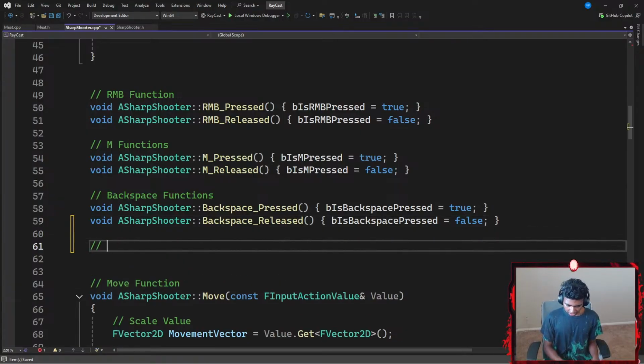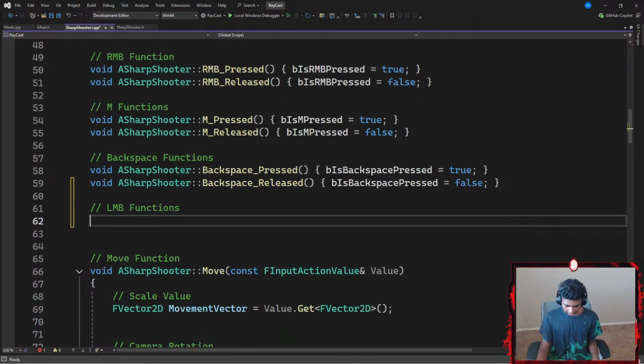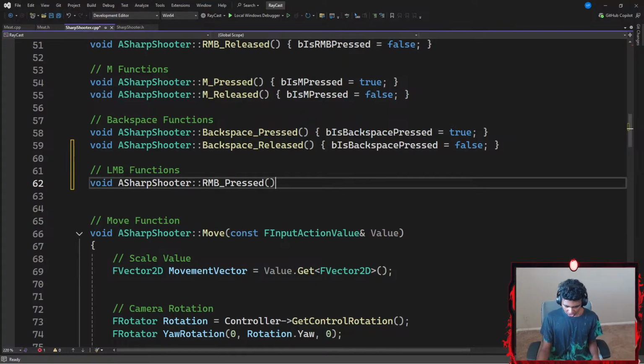I'm going to add a comment that says something like LMB, or let's say left mouse button functions. Now, just to save some time, I'm going to go ahead and just copy the small things, might as well. There we go. I'm going to paste this here and change R to L. Let's replace the R with an L. So, if my LMB function has been executed, then I want to set my boolean variable of is LMB pressed to be equal to true, ending with a semicolon.